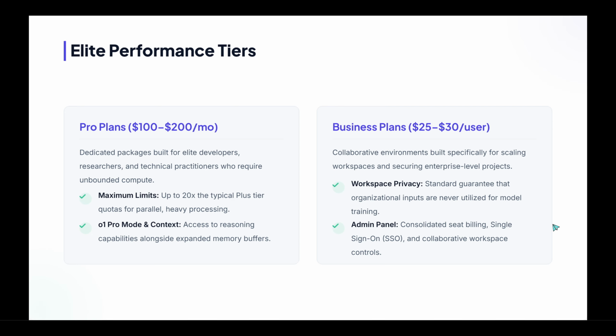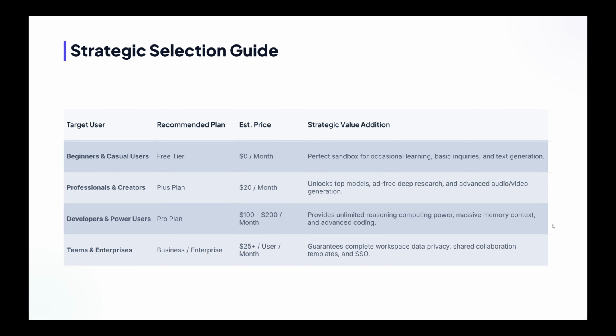For professionals, creators, and power users handling complex or high-volume tasks, the Pro and Advanced plans step in. These tiers offer higher usage limits and premium features to support more demanding AI workflows. They're particularly helpful for research, coding, and business tasks where reliability and capacity matter. If your day involves deep analysis, technical exploration, repeated iterations, or large-scale content production, moving beyond Plus can save time and reduce friction.